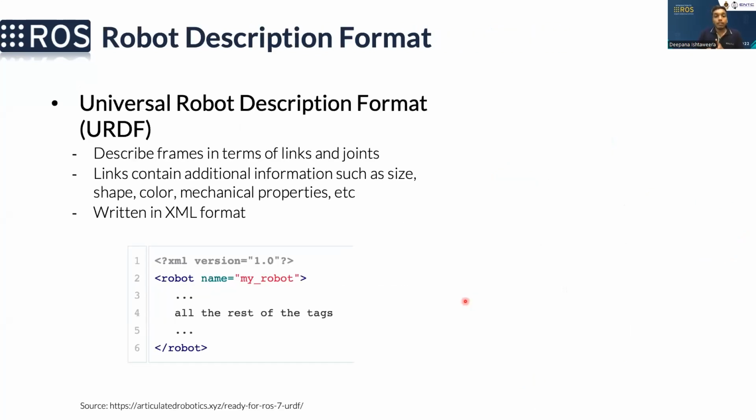Right. So now you have an understanding about coordinate transformations and how different coordinates can be defined in a tree-like structure. By using this in ROS, we have to define our robot, and there's a certain format to introduce our robot to ROS, and that is called the URDF, Universal Robot Description Format. And in URDF, we have to define these frames in terms of links and joints.